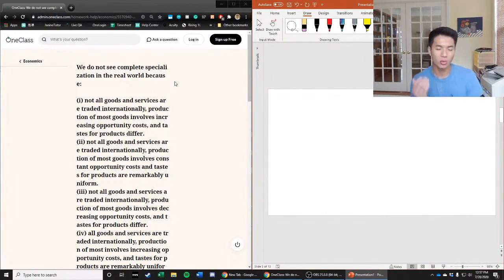And so a reason we might not see complete specialization in the real world is because there are some goods which are not traded internationally. So that would be our first criteria. Second, there's this idea of opportunity cost. Is it constant? Is it increasing or decreasing?